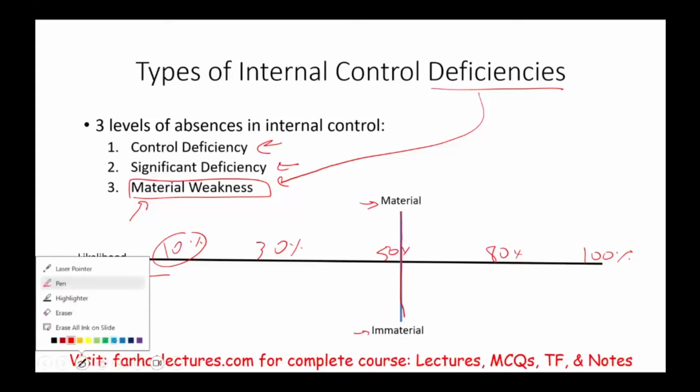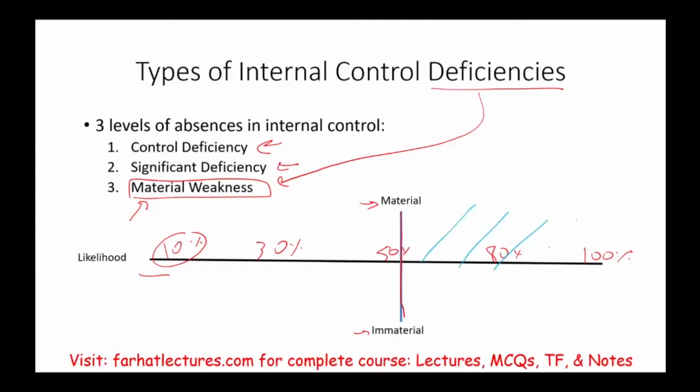So simply put, if the issue falls in this quadrant here, where the likelihood is high, more than 80%, and it's material, and if something happened, the problem is serious. This is where material weakness will fall. It means high probability of the event happening. And by high probability, I mean the control is not good enough to protect from a serious weakness. So if that's the case, this is material weakness, and that's the worst.